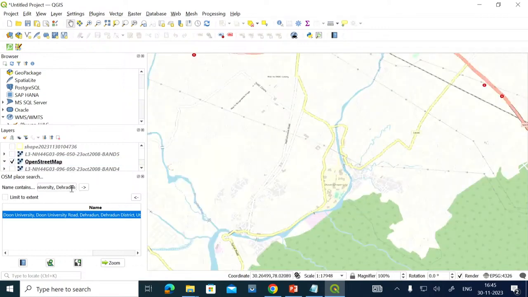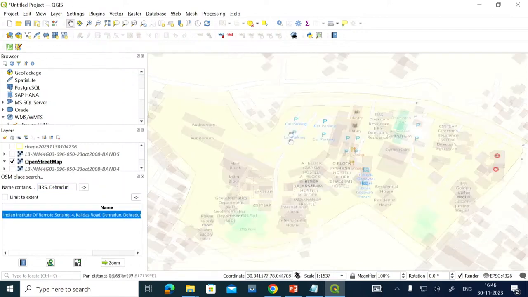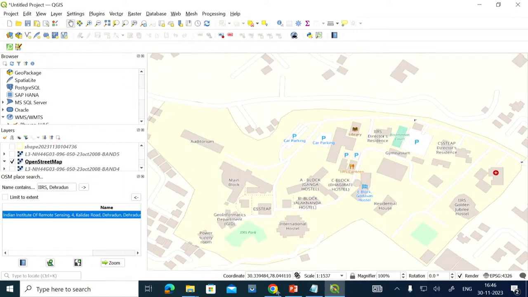Let us try to search another place, IIRS Dehradun. It will search Indian Institute of Remote Sensing also and zoom to that place. Now here you can see some building footprints are available to me. So these can also be downloaded very easily. I want this data set for some application basically, and I want it only within this particular boundary, this yellow boundary we had created.